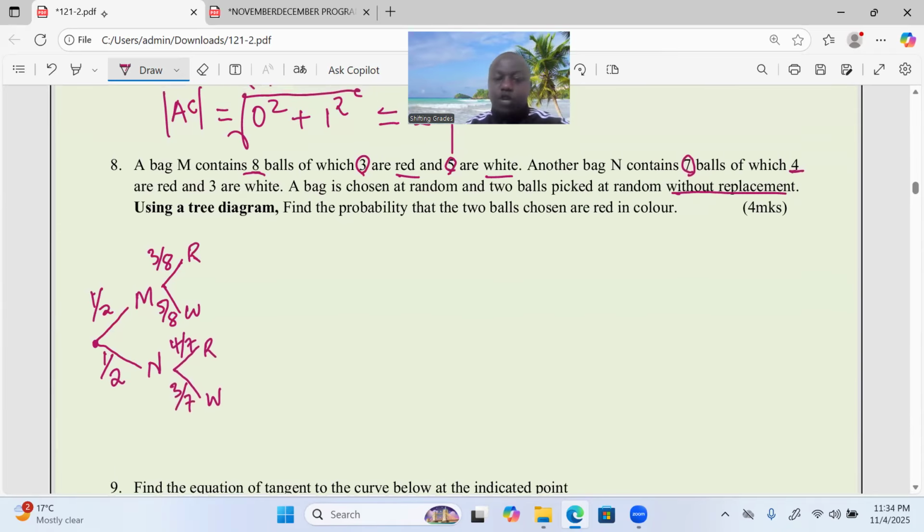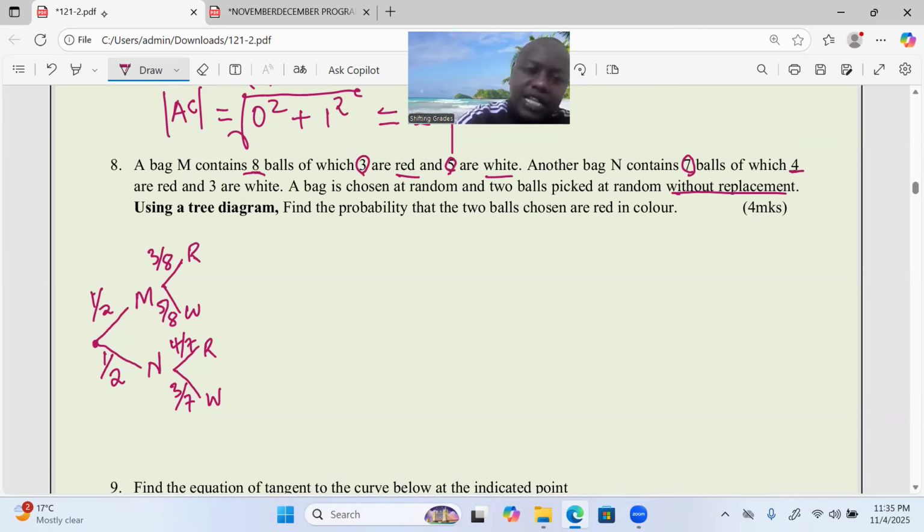Now, let's do the second picking. Remember, there is no replacement. So the bag that you've picked, then you chose a ball from it. This ball has not been replaced. If the ball has not been replaced, ladies and gentlemen, then it means we have a new total.